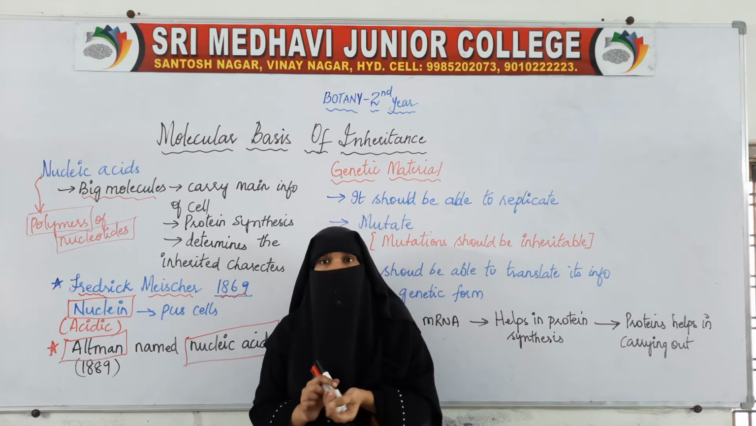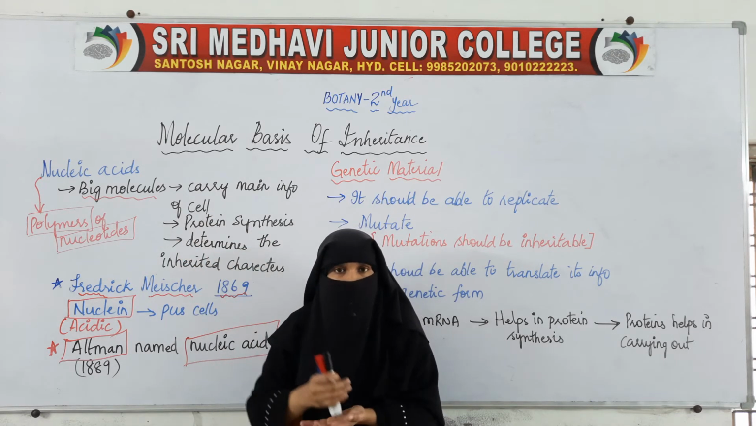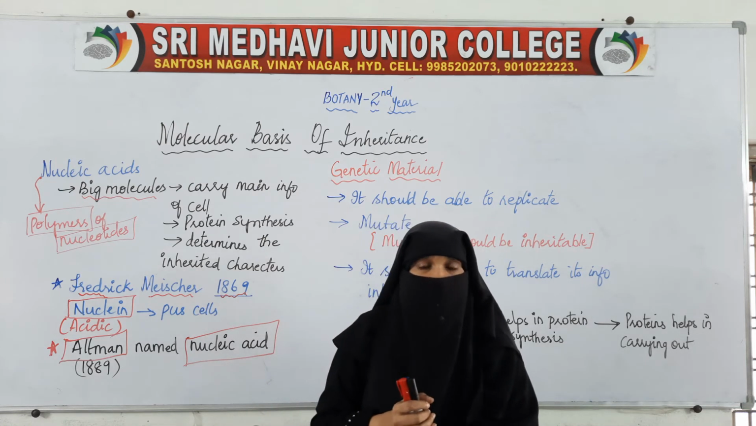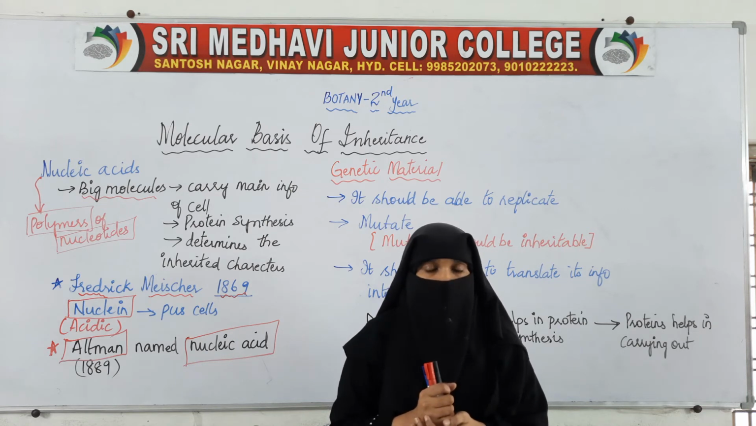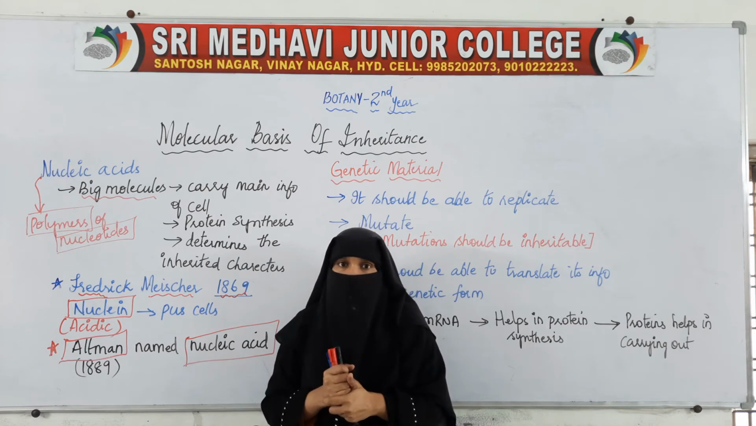So first, before moving on to what is nucleic acid and what it is made up of, let us see first what are the characteristics which should be present in a genetic material. What are the characteristics which should be present in a genetic material?